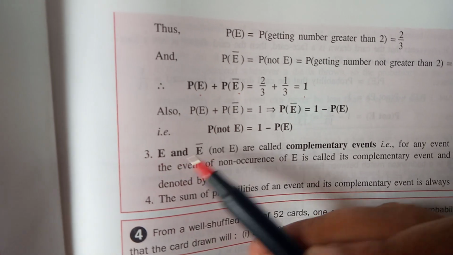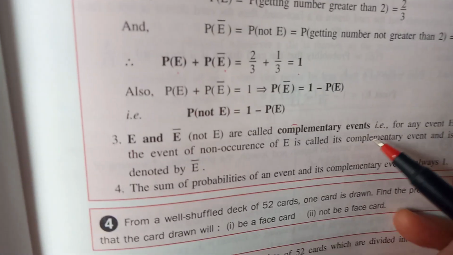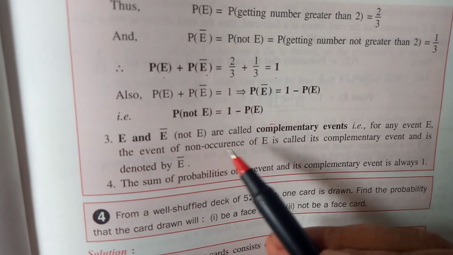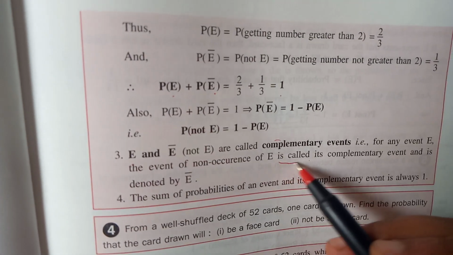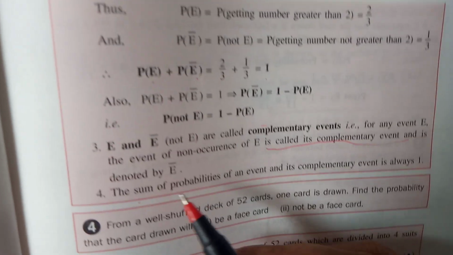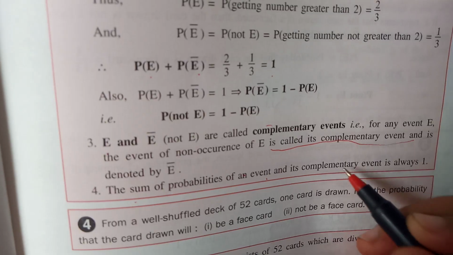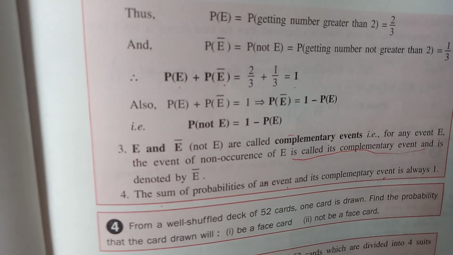And therefore E and E bar are called complementary events. That is, for any event E, the event of non-occurrence is called its complementary event and is denoted by E bar. And last but not the least, the sum of probabilities of an event and its complementary event is always 1. Now from this we'll discuss in the next video.